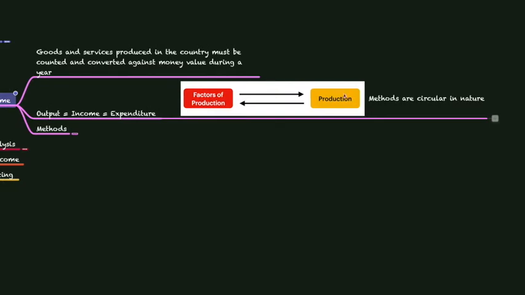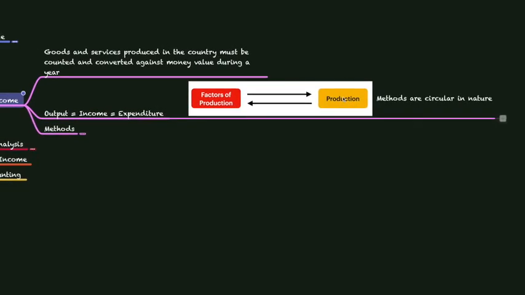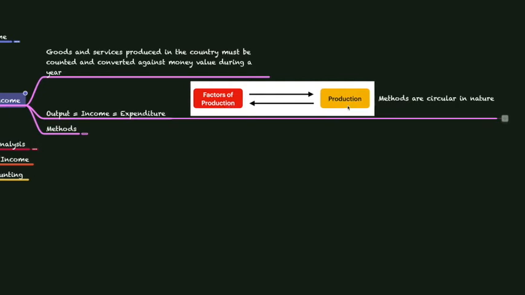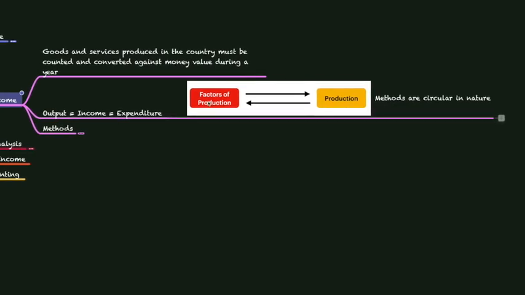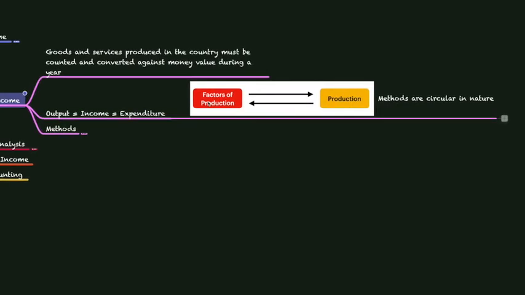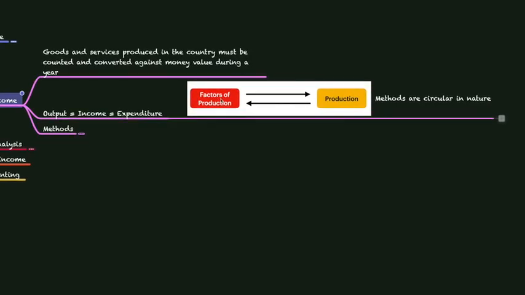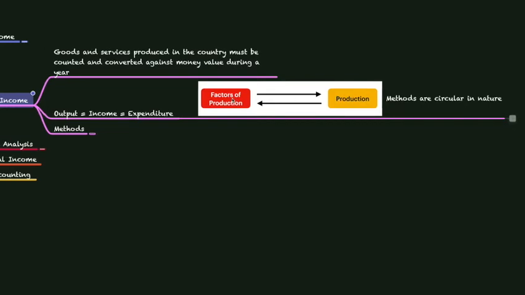Whatever factors of production are given to the firm sector, all the revenue generated by the firm sector is given back to the factors of production in terms of wages, rents or dividends. For example, if land is provided to the production sector, they pay back in terms of rent for the land provided. If labor is provided from the household sector to the firm sector, the firms give back wages for the labor provided. Hence, this is a circular process.